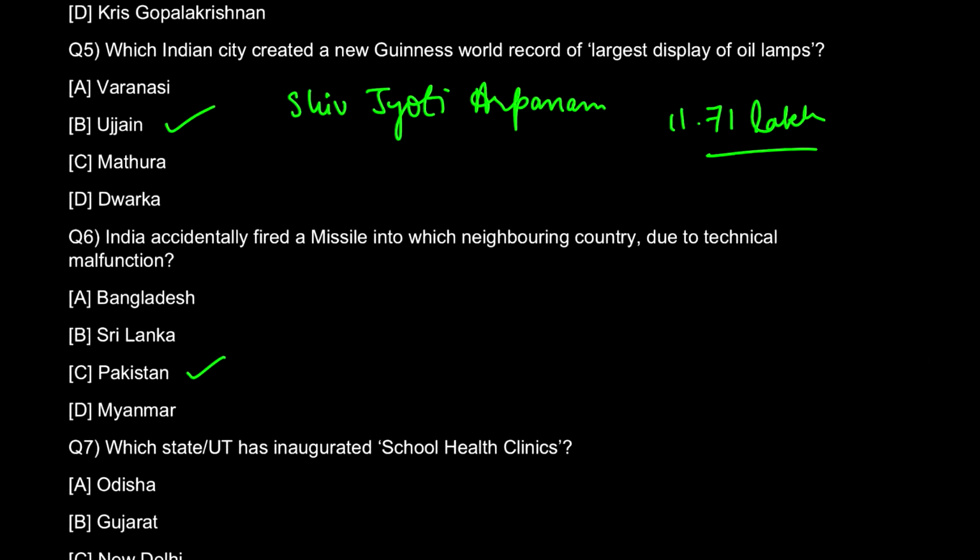Okay, and what you have to search in these two questions, five and six, for the static GK part is about Guinness World Records, who notes it, and when it was formed, questions like that, and something about the answer city, that is Ujjain. Where is it present? It's in Madhya Pradesh, and what all things you can note about it, 2, 3 points. Now in question number six, one more thing you can search about is something about Pakistan, in this country, and what are missiles, when was the first missile made, things like that.